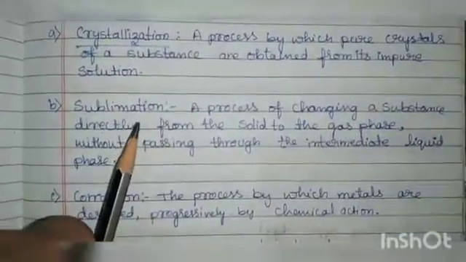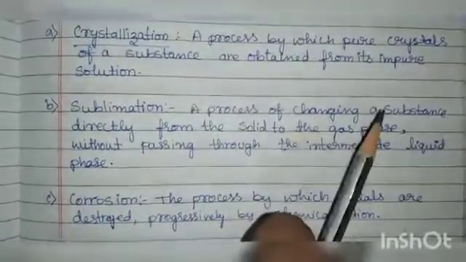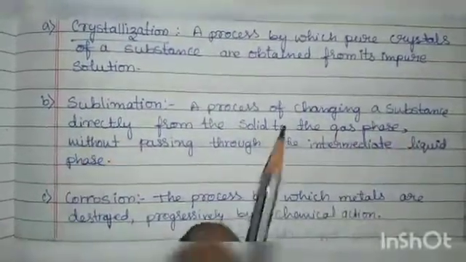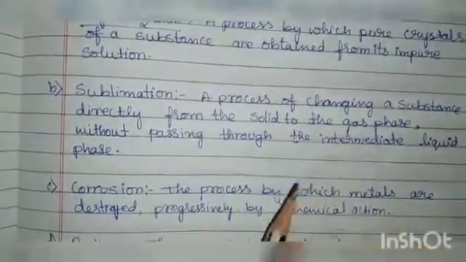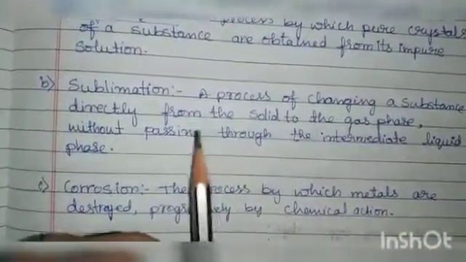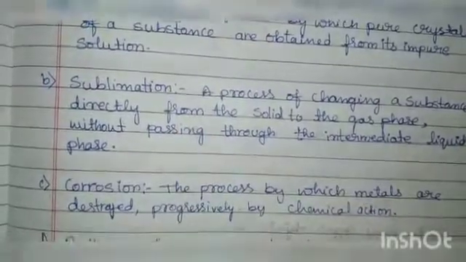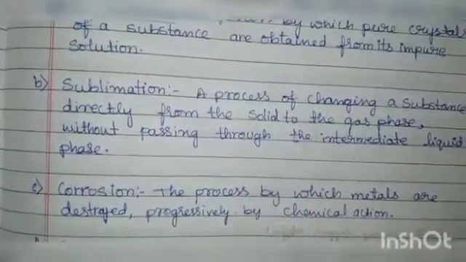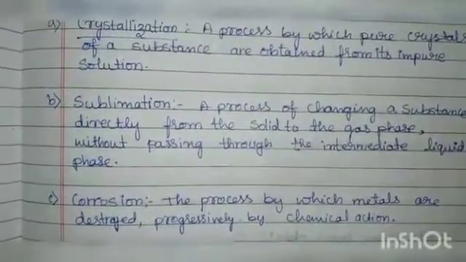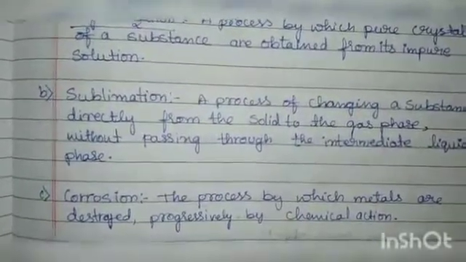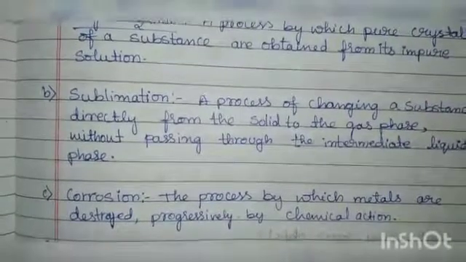Next is sublimation. A process of changing a substance directly from solid to the gaseous phase without passing through the intermediate liquid phase. You can give camphor burning as an example. When you burn camphor, what happens? It will directly evaporate into the atmosphere, right? So that is sublimation.